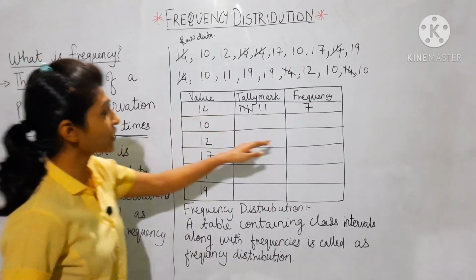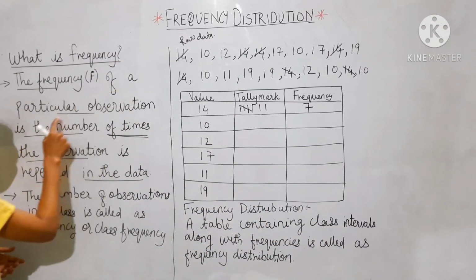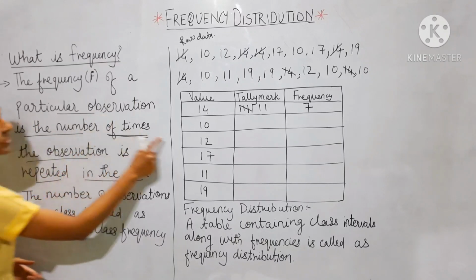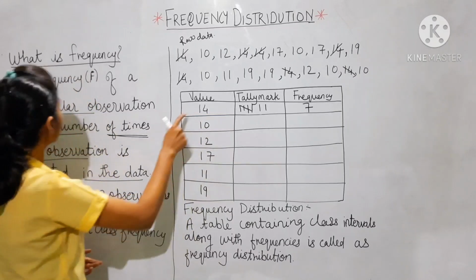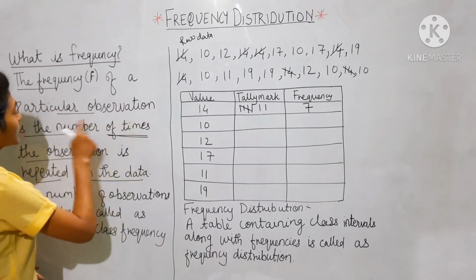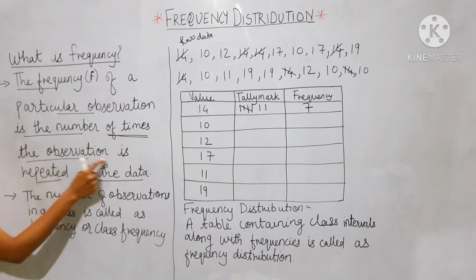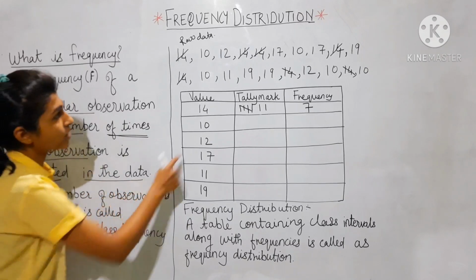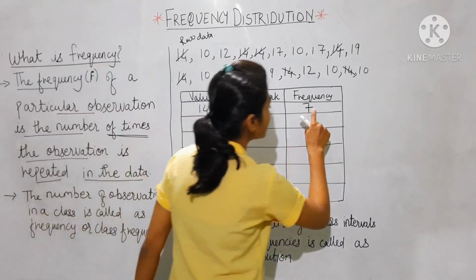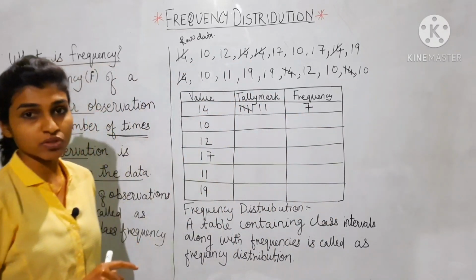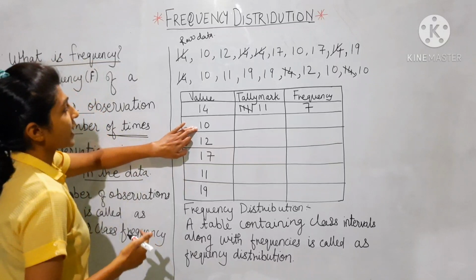The frequency of the number 14 is what? 7 times. So see here, the frequency of a particular observation. Particular observation means 14 is the particular observation we are taking. The frequency is the number of times the observation is repeated in the data. So in this data, the number 14 has been repeated how many times? 7 times. So the frequency of 14 is 7 times.